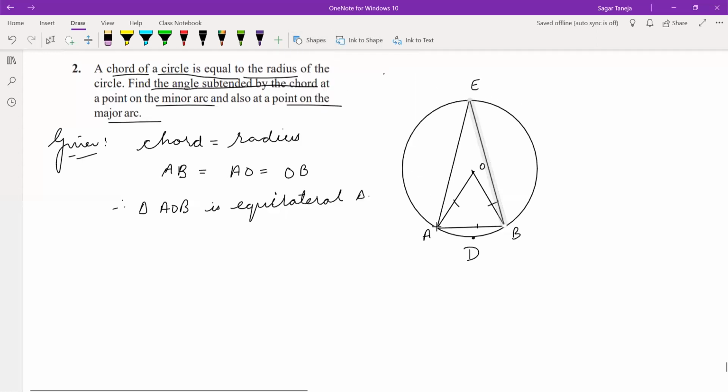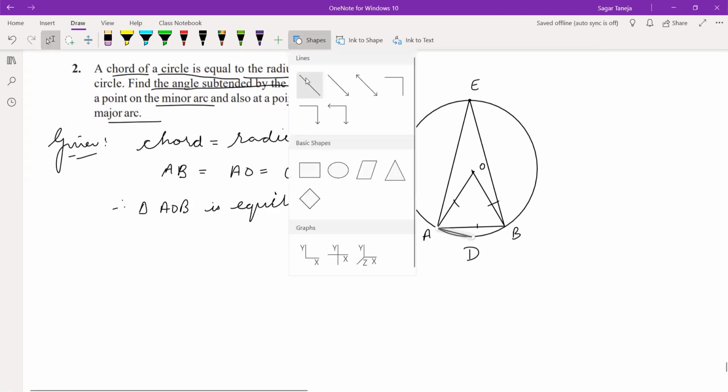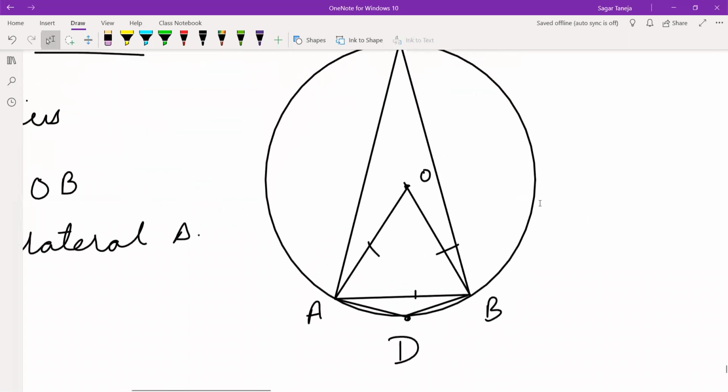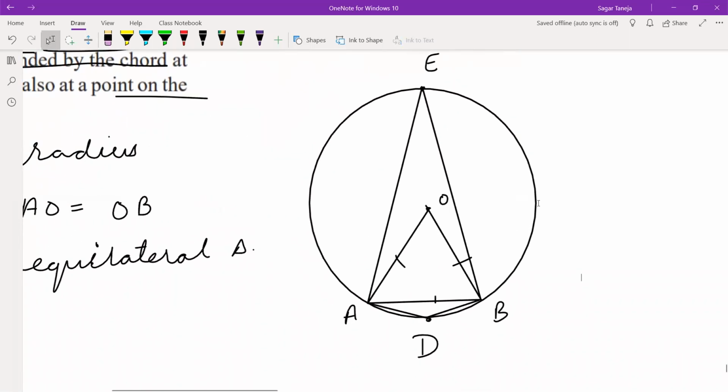And then again, try to understand the figure how I have made. Let me zoom it for you to see.